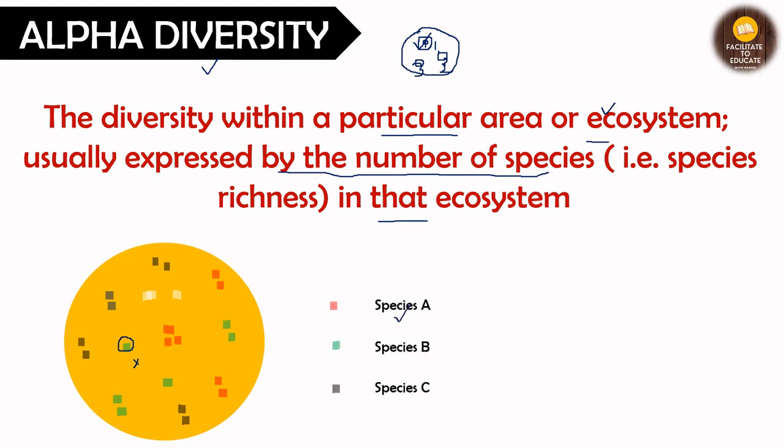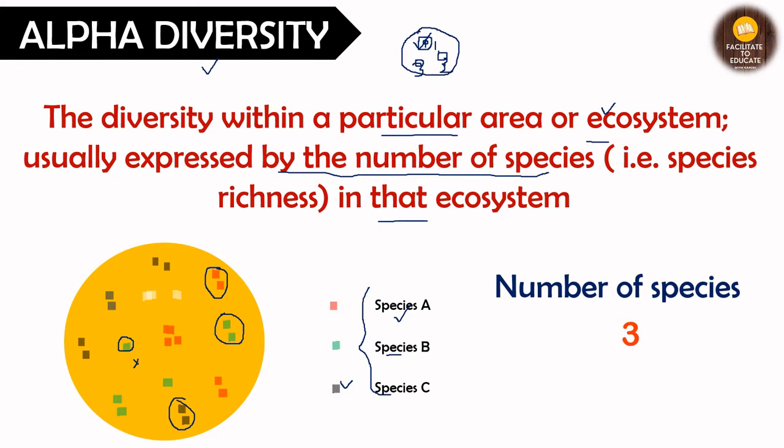Species 1, which is red in color, is the first type. The green species is type B. And the black color you see here is type C. So these are the three types of species. So the alpha diversity of this ecosystem will be 3. I hope you have understood this, because we are not concerned with the number of individuals of that species, but only the type of species. So this is alpha diversity. Here we are just counting the number of different types of species.